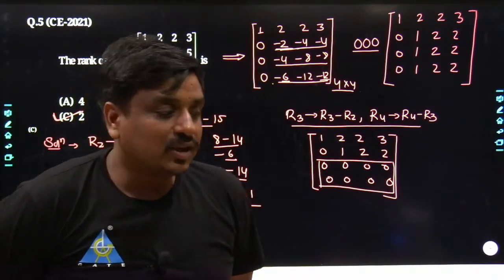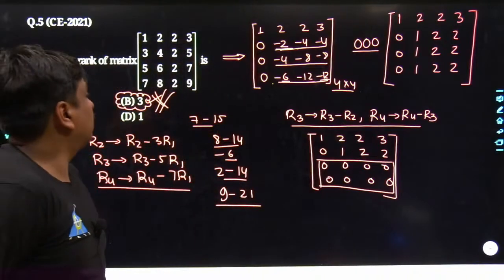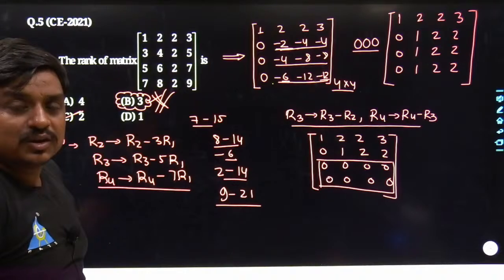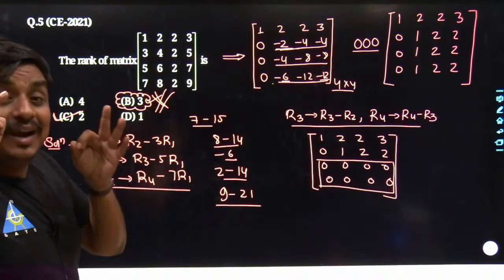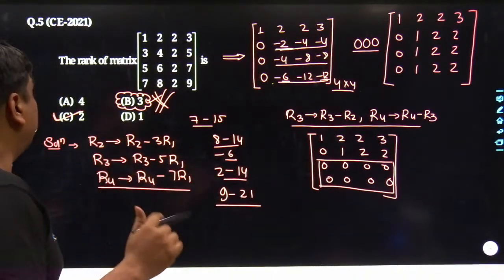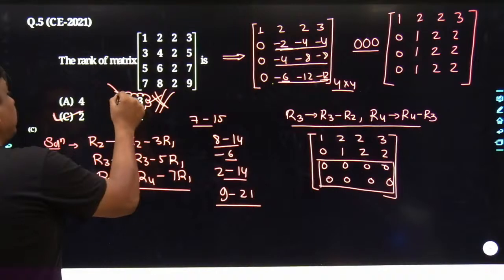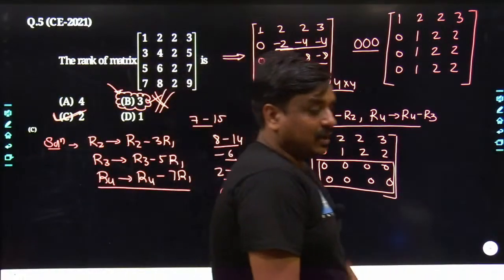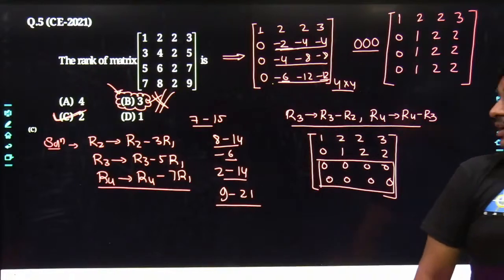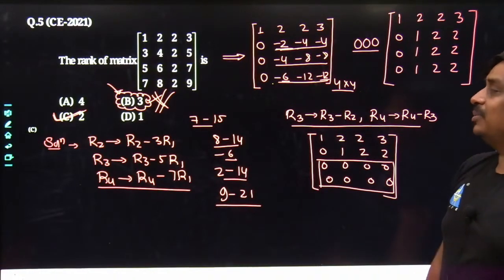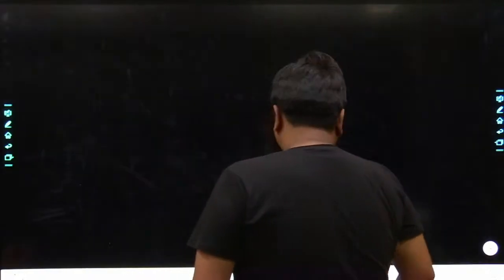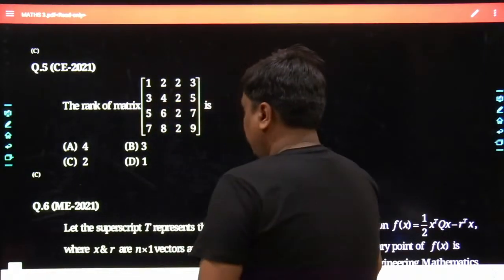So that is what I am saying. If you follow that process where you are checking the rank as 3 by the determinant of the minor 3 cross 3, you will get frustrated. I know many of us would write the answer as 3, whereas the best most answer is 2. You yourself would be able to analyze this. Till this moment, probably each and everything must be clear to all of us. Now, it's the right time to move forward and take the next question.